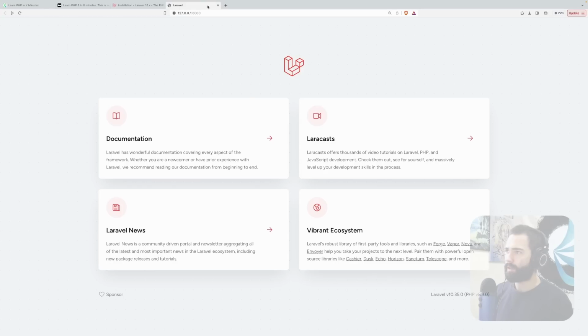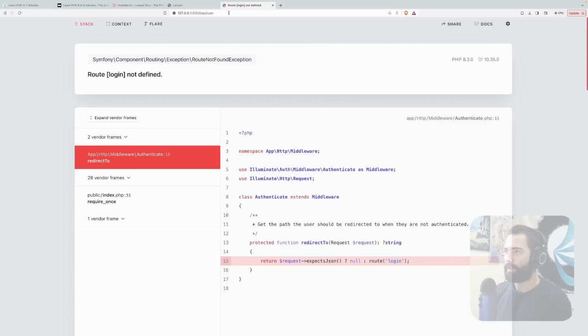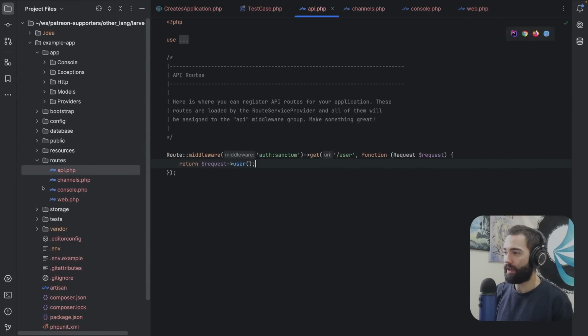So I'm gonna come back to my application. Let's duplicate this tab, /user, and not found. Maybe this has to be prefixed with API. I'm not sure. Okay, and it does, I guess. Route login not defined. So I'm guessing on the left is a stack trace. This whole thing is a stack trace, and then this is basically telling me which code has actually broken. So in HTTP middleware Authenticate and route not found exception. So I don't have a login.